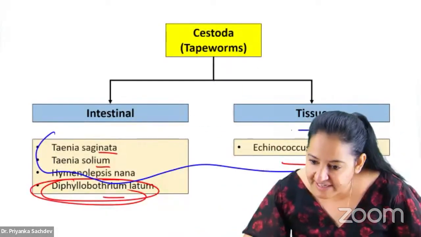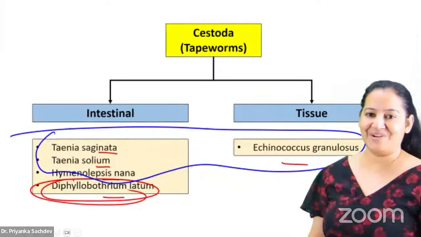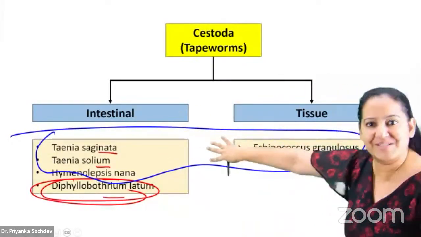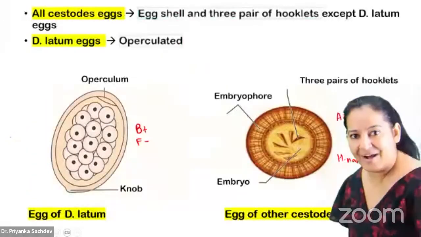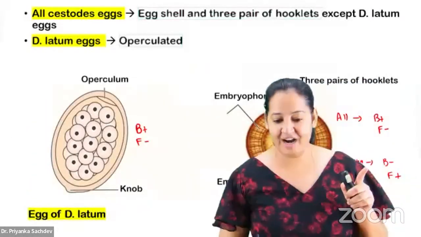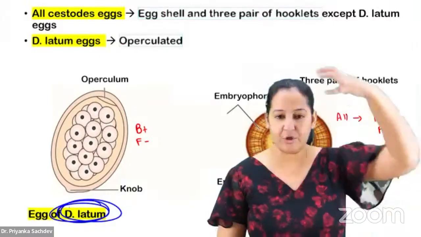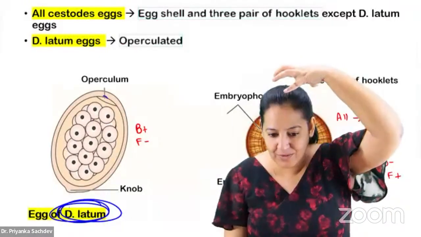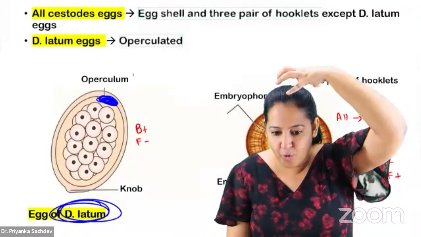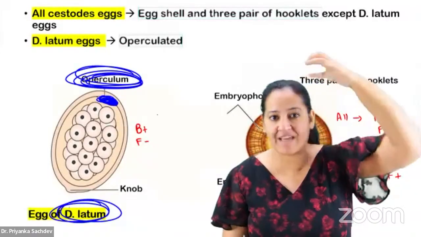Rest all I will take together. So I will show you only 2 diagrams, in which all the cestodes are covered. Shall I tell you? So see, D latum. D latum is something unique. You can see this is D latum, Diphyllobothrium latum. The egg has a topi, cap. The topi or the cap is known as operculum.